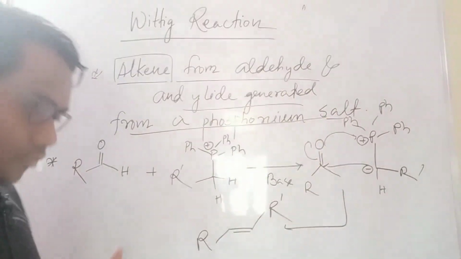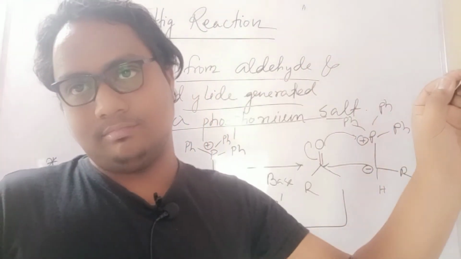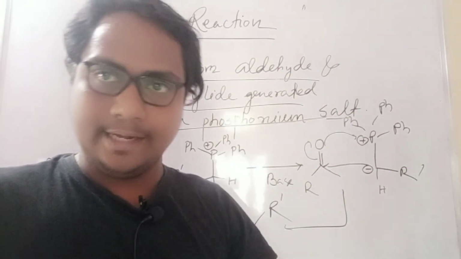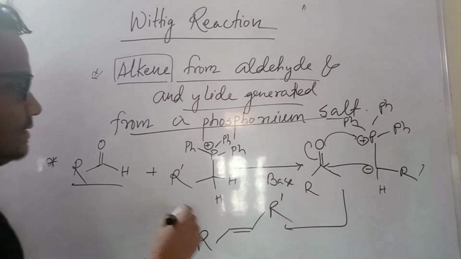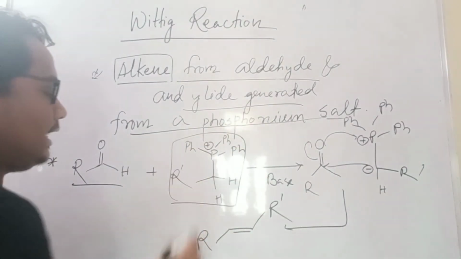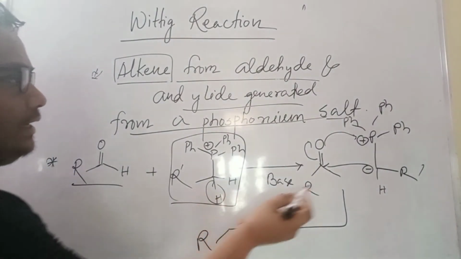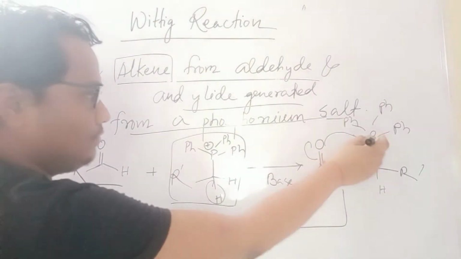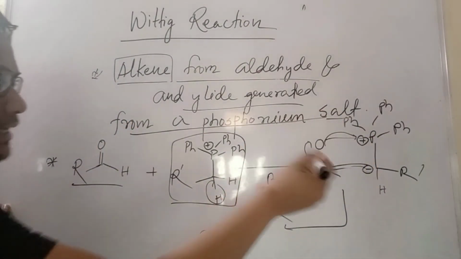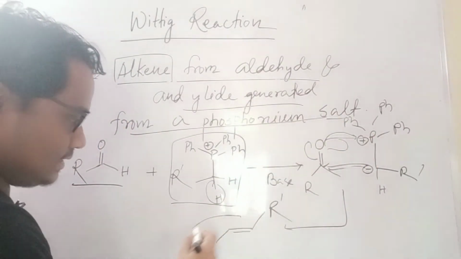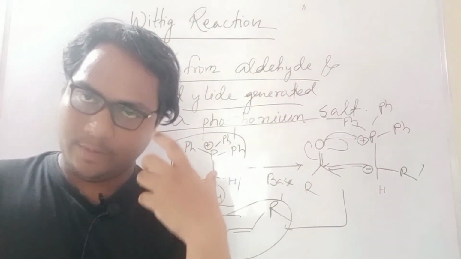From the phosphonium salt you have to generate the ylide, which reacts with this aldehyde. This is the aldehyde and this is the phosphonium salt, and in the presence of base it will remove one proton from there, and it will attack and form an oxetane, a four-membered ring. In situ it will cleave and give this alkene. So that is the main function of the Wittig reaction.